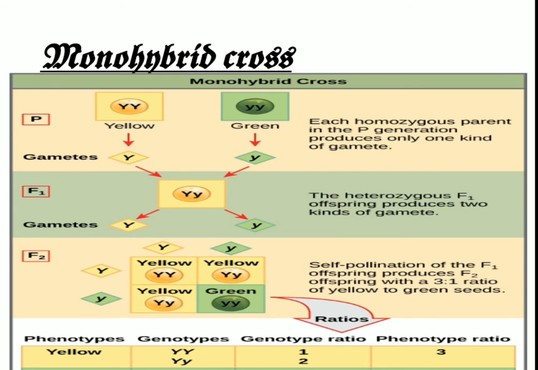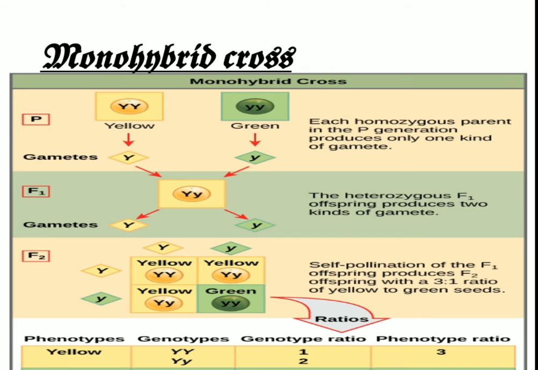Cross means crossing individuals, obtaining hybrids by crossing male and female parents. As I told you, all characters are transferred from parents to offspring, and for our understanding, if we take only one character into consideration, that is called the monohybrid cross. According to the Mendelian hypothesis, the gametes are combined by rules of chance with certain fixed probabilities.